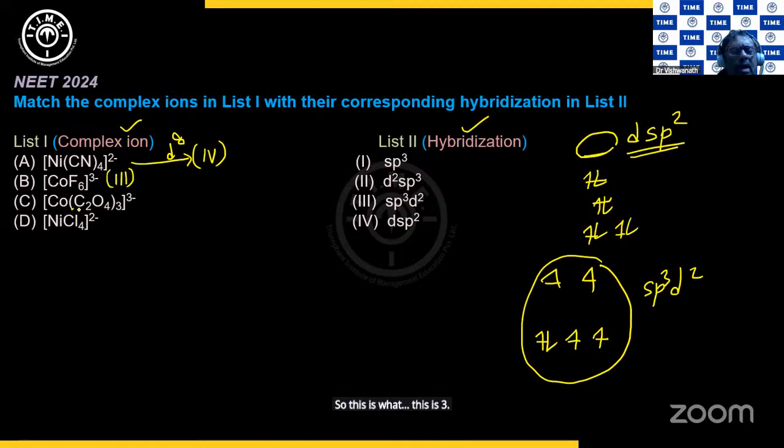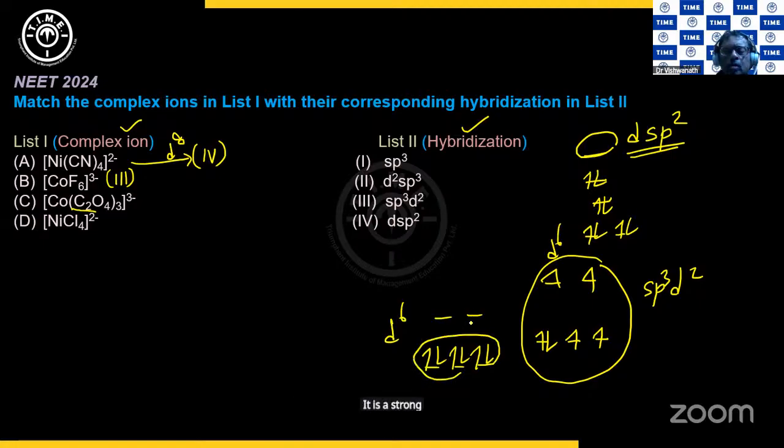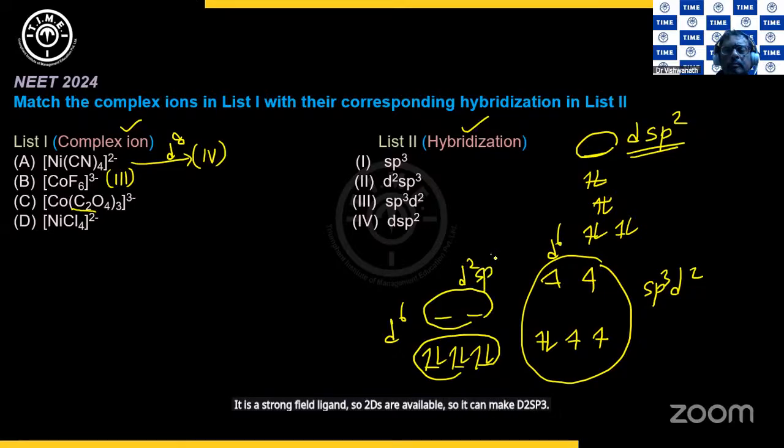But then oxalate is a strong field ligand, so it will pair up the electrons in the t2g. So 1, 2, 3, 4, 5, 6. Cobalt is again d6 here, but here it is a strong field ligand, so 2 d orbitals are available. So it can make d2sp3, inner d.